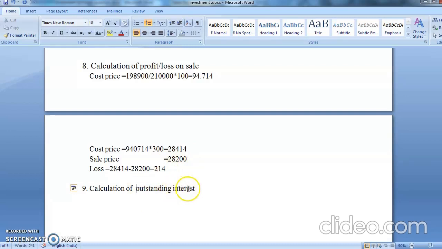Yes, calculation of outstanding interest. See, I last got interest in December, so my January is pending, my February is pending, and my March is pending. Am I correct? So these 3 months are pending.